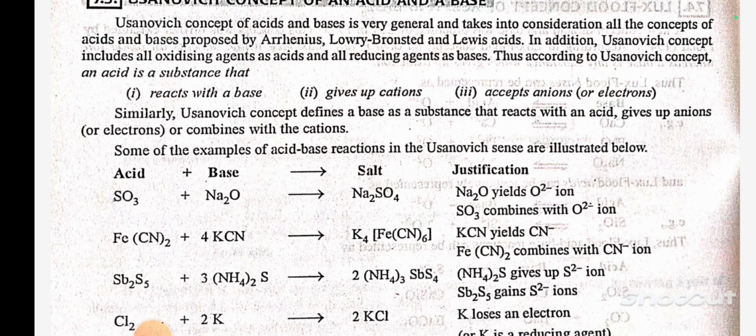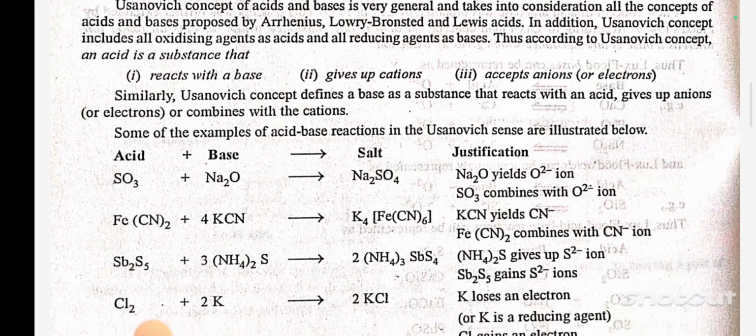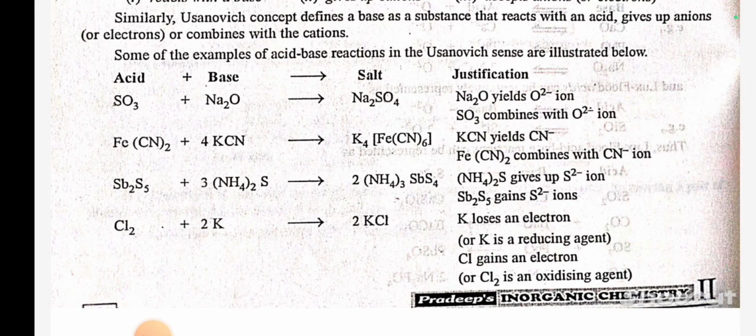Thus, according to the Usanovich concept, an acid is a substance that reacts with a base, gives up cation, and accepts anion or electron. Similarly, the Usanovich concept defines a base as a substance that reacts with an acid, gives up anion or electron, and combines with the cation. Some examples of acid-base reactions in the Usanovich sense are illustrated below. SO3 plus Na2O gives Na2SO4. Na2O yields O2- ion, and SO3 combines with the O2- ion.